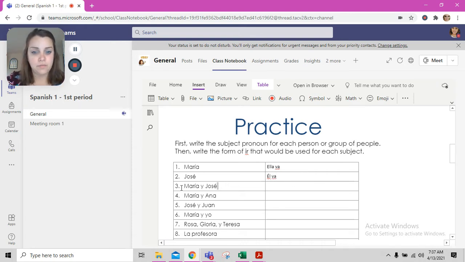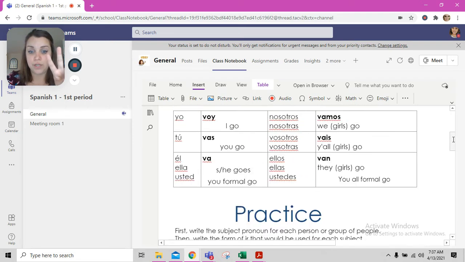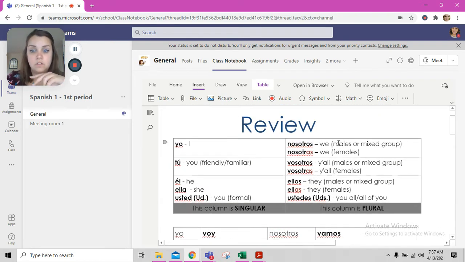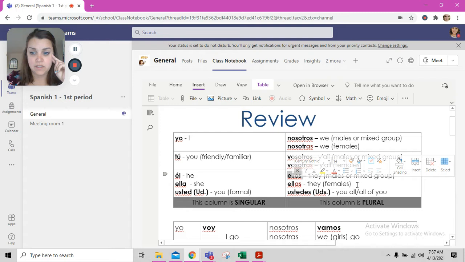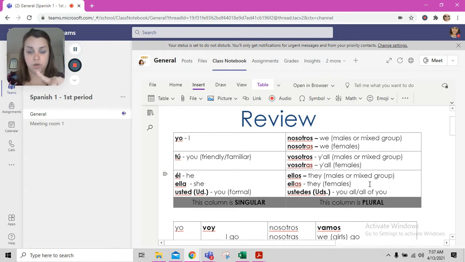All right, number 3, we have Maria y Jose. That's more than one person, so we're going to have to change sides. It doesn't say me, it doesn't say yo included in there, so it's not we, right? We don't really use this vosotros form unless it's listed. So we're going to have to choose something from this lower right-hand box. Ellos is a mixed group. We have Maria, who is a girl, and Jose, who is a boy. So for sure, that's a mixed group. So we're going to use ellos.